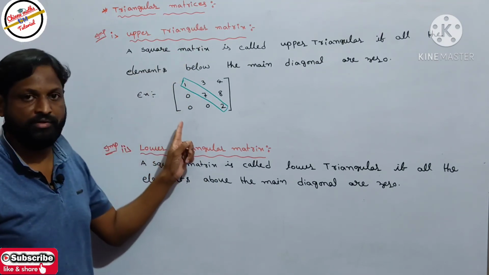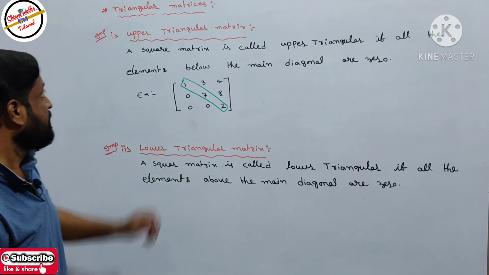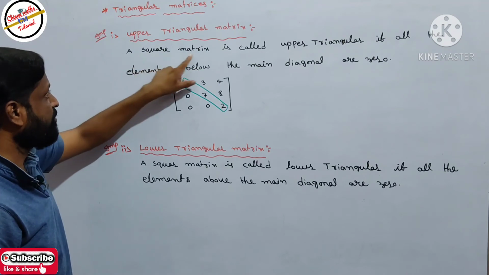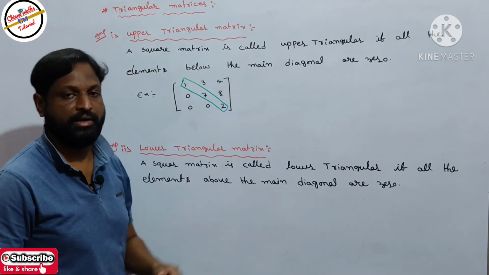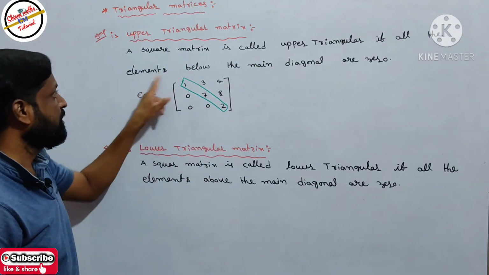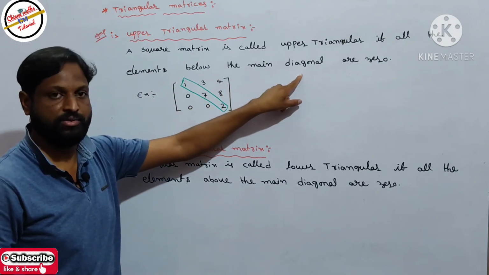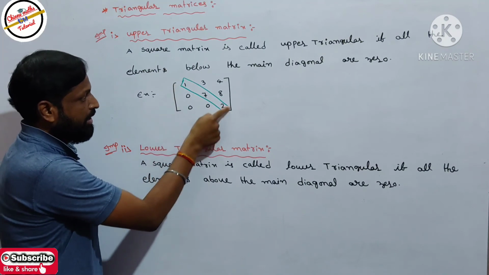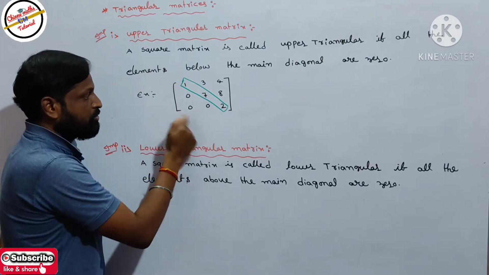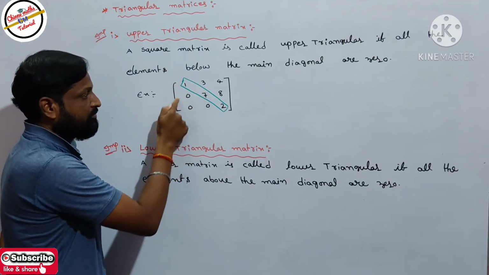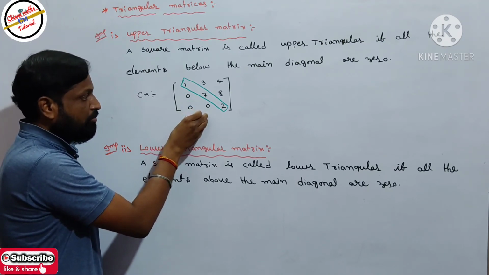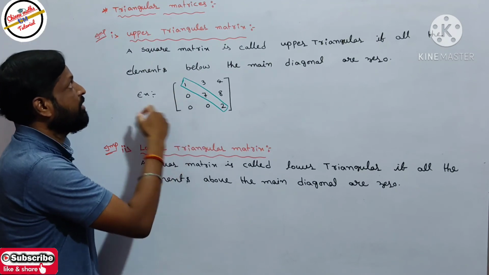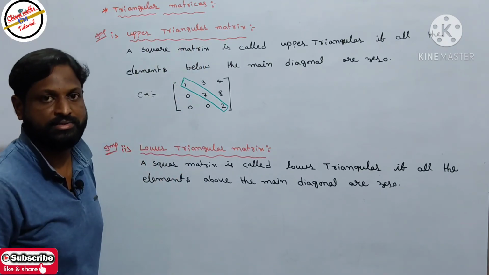Very important definition, so once again: an upper triangular matrix means a square matrix in which all the elements below the main diagonal are 0. In that example, this is the main diagonal, and all the elements below it are 0. That is why the square matrix is called an upper triangular matrix.